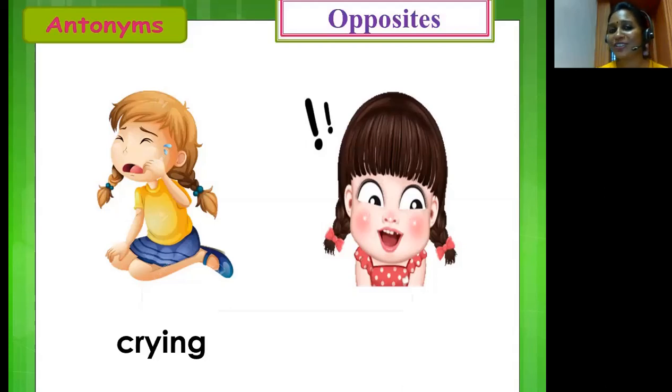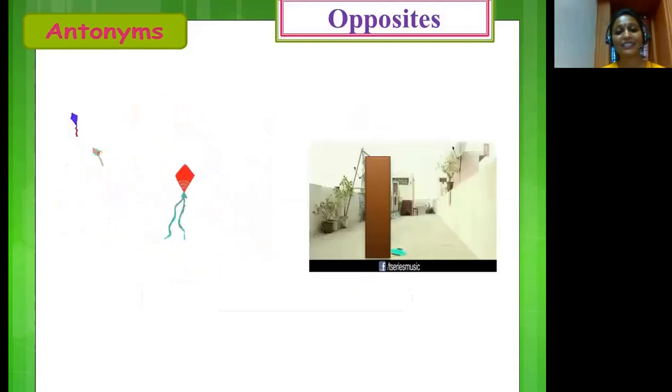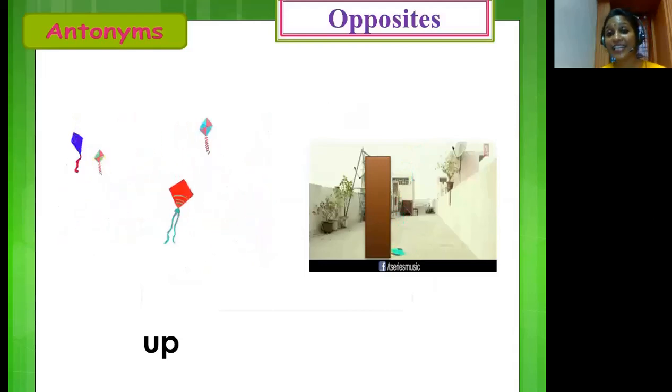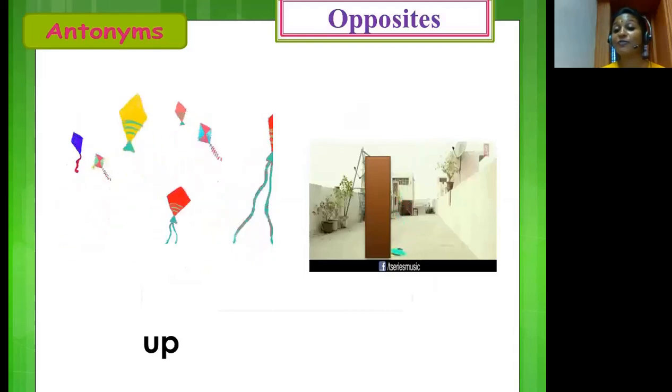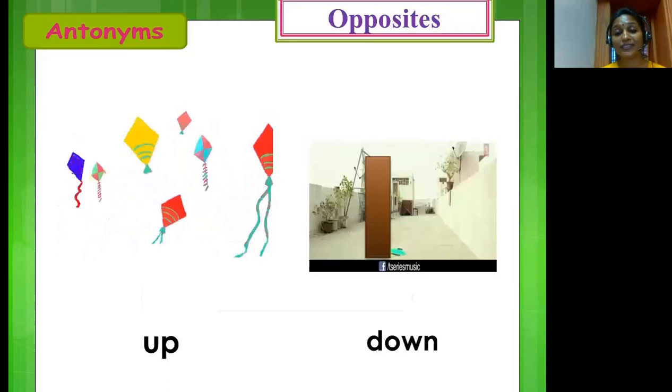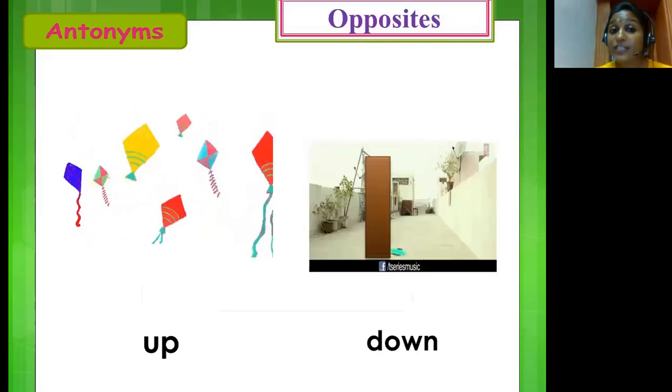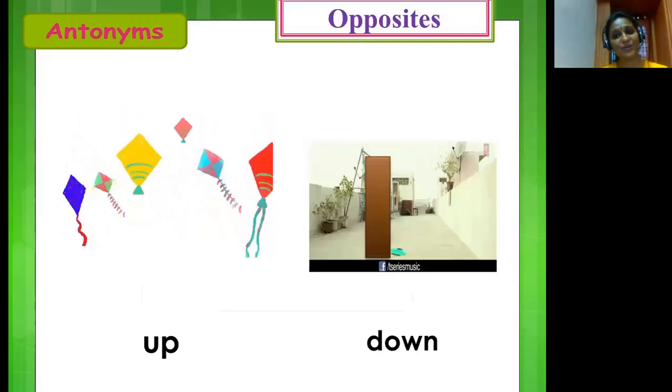Let me hear you, children. Yes? Correct. The opposite of crying is laughing. Thank you, children. Moving on to our next word. The kites are going up. And in the second picture, you will see a kite falling down. So, the opposite of up is down.